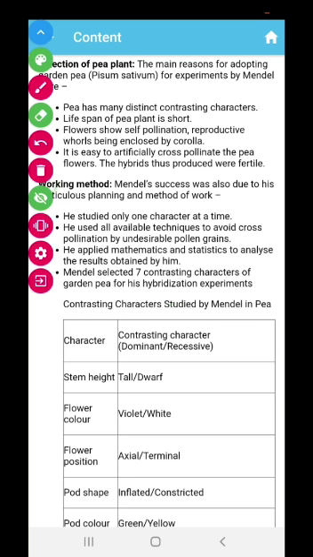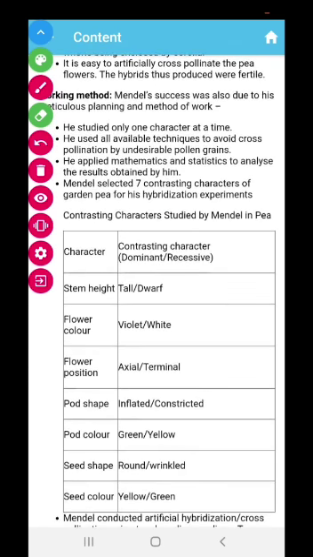So now the shorter plant, whatever seeds it is going to produce, has the characters of both the tall one and the short one. Okay, and what results he found, he gave in the conclusion which we are going to read next. What were the contrasting characters which were given by Mendel? So these are the contrasting characters which were given by Mendel.